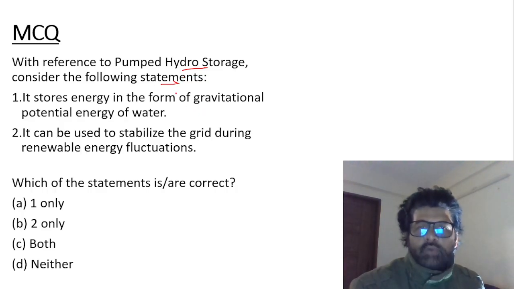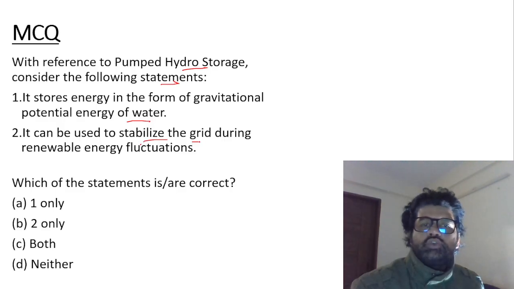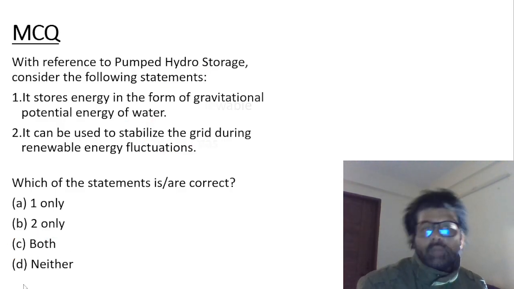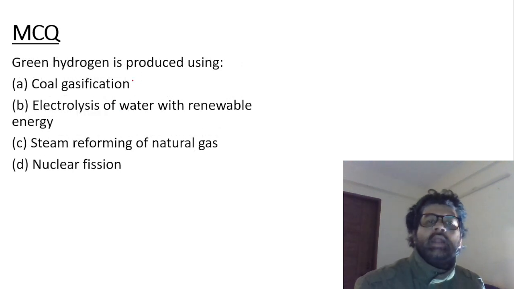It stores energy in the form of gravitational potential energy, and can be used to stabilize the grid during renewable energy fluctuation. Both these statements are correct. Read more about pumped hydro storage. I have told you the basic rationale of how it works.